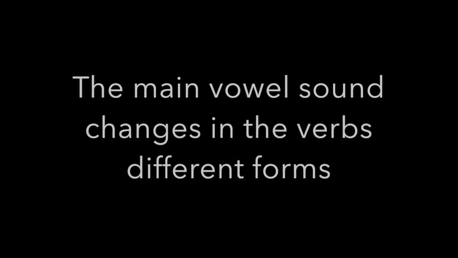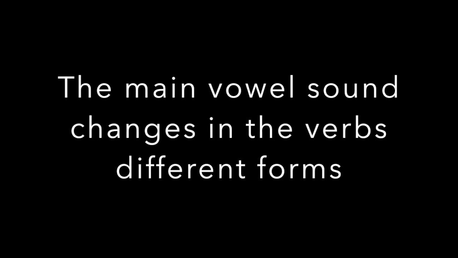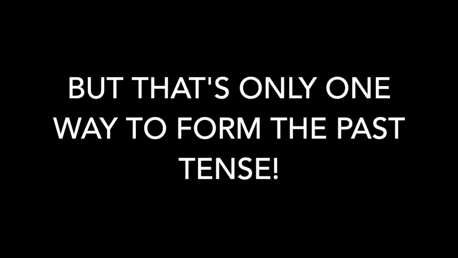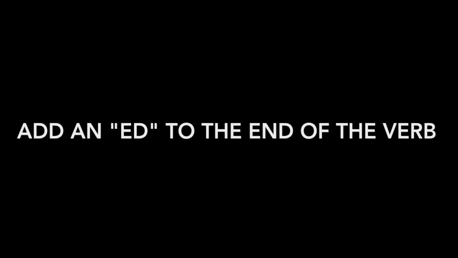The original word break goes through an internal change, meaning the main vowel sound changes in the verb's different forms. Other verbs that go through the internal change are take and took, drink and drank, come and came, and meet and met. But that's only one way to form the past tense. The most common way is to simply add an "ed" to the end of the verb. Like with talk and talked, walk and walked, and stalk and stalked.